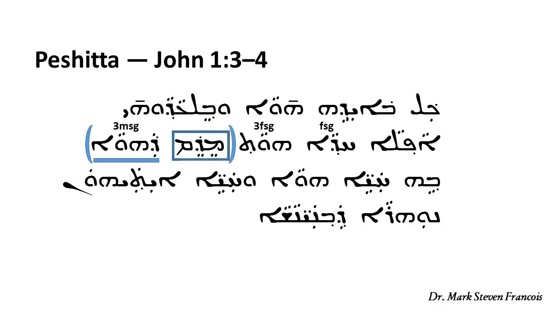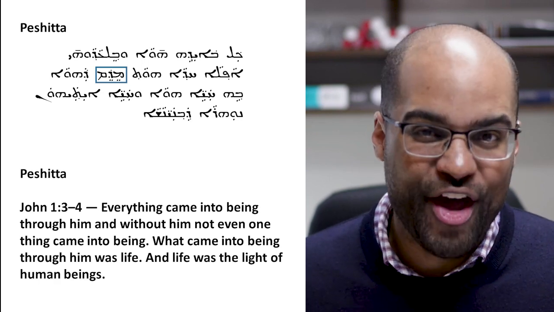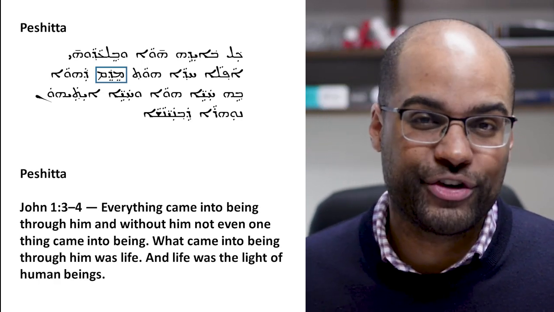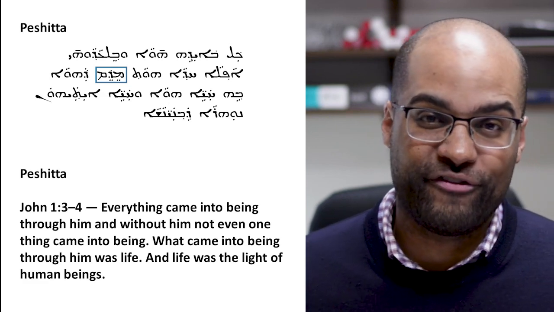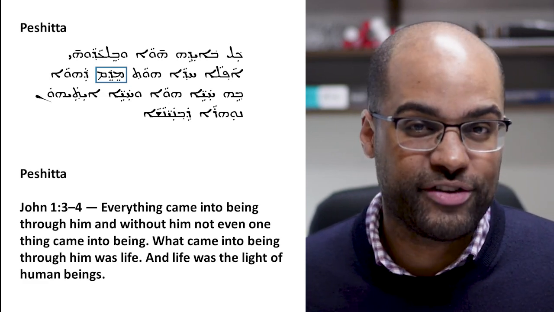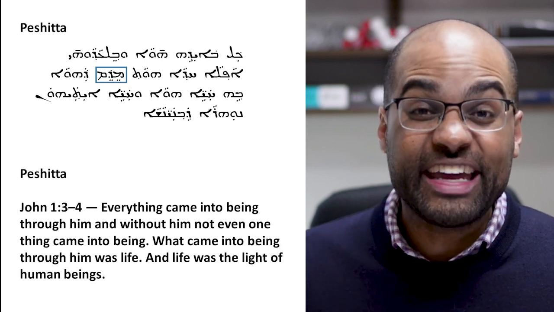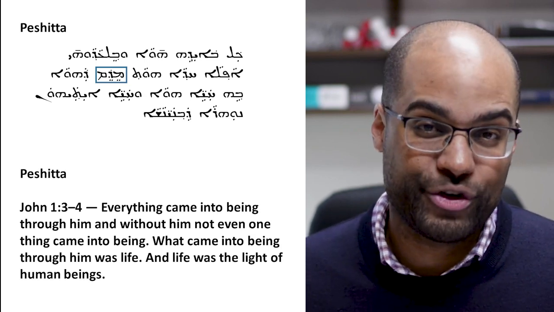And so when we take a look at the grammar of the Peshitta version of this passage, it is very clear how the translator understood this passage. The period does not come at the end of John 1 verse 3. The period comes right before the final words of verse 3. And the final words of verse 3 begin a sentence that continues on into John 1 verse 4.